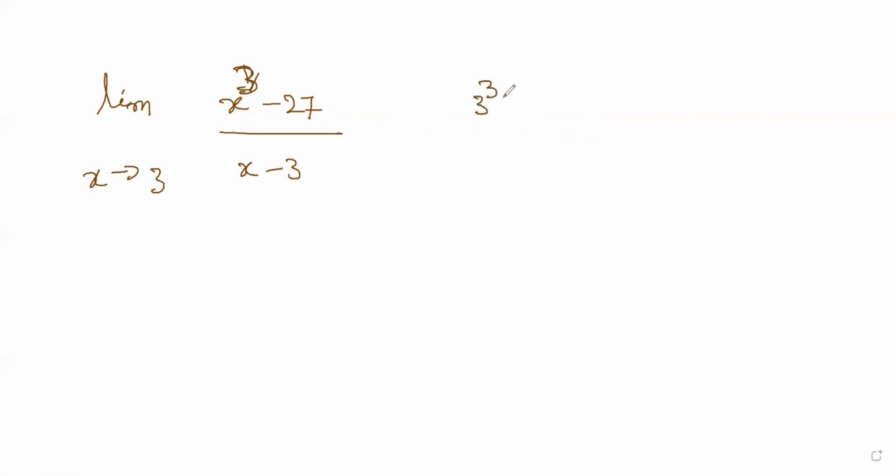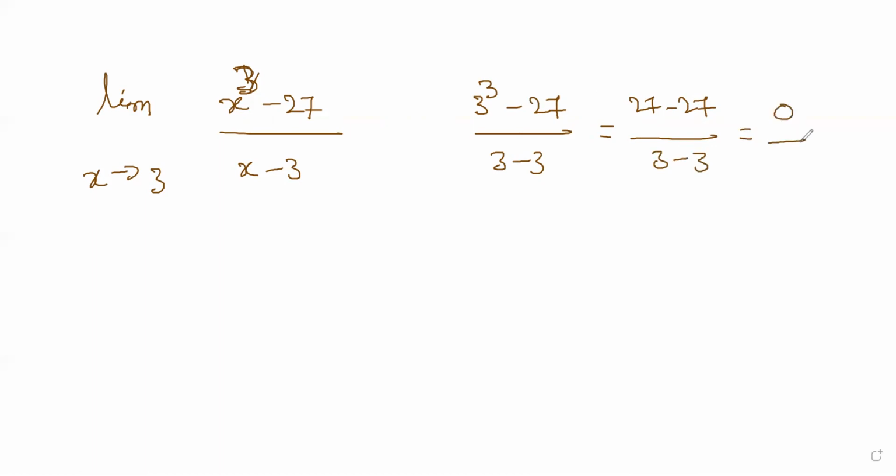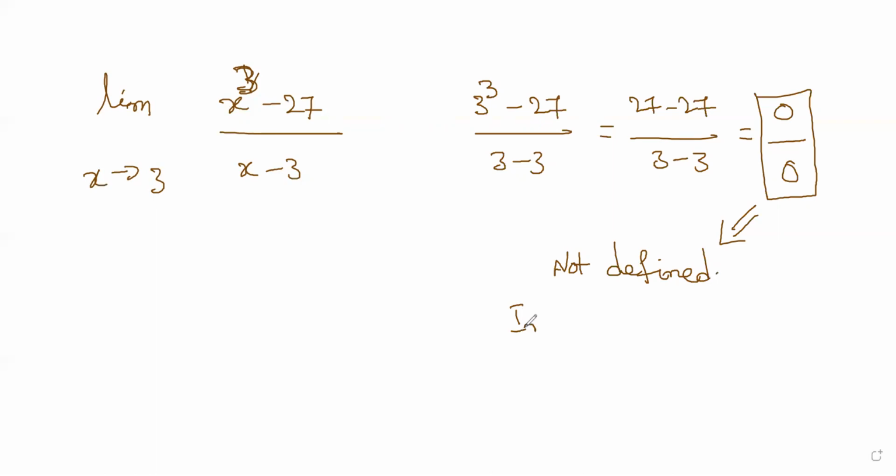So it is 3 cube minus 27 divided by 3 minus 3. 27 minus 27 is 0 and 3 minus 3 is 0. Then you end up with a form 0 by 0, which is not defined. This is called indeterminate form.